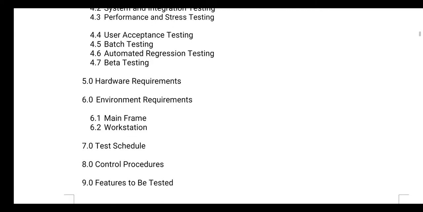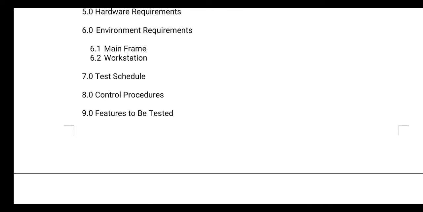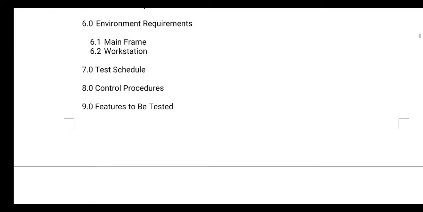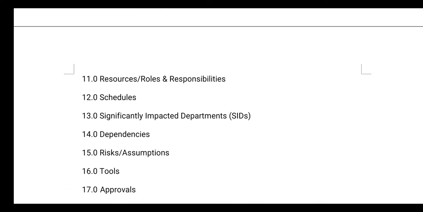Then you need to specify the hardware requirements, the environment requirements, then the schedule of the particular test, then control procedures, that is, how you are going to control the testing process. Then features to be tested, what kind of features you are going to test and what kind of features you are not going to test. Then the resources required to test the particular application, then roles and responsibilities of each team member.